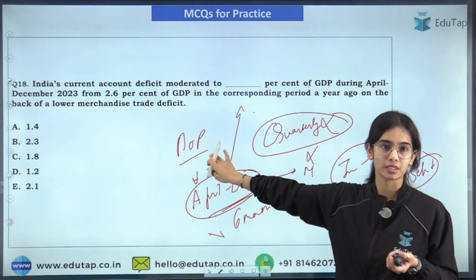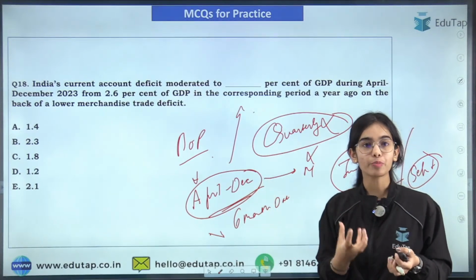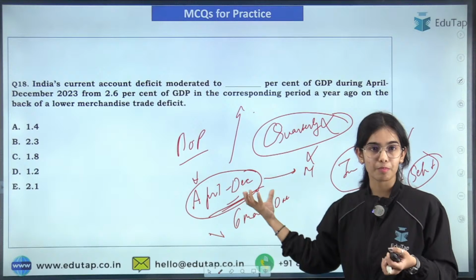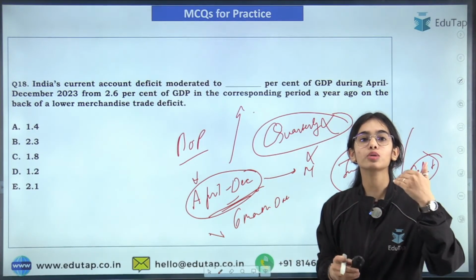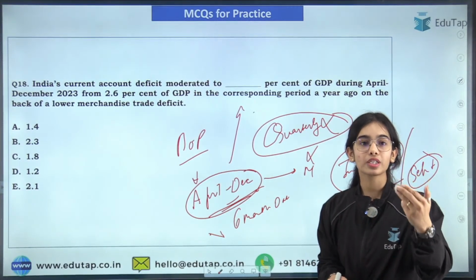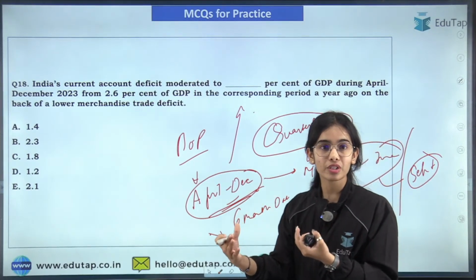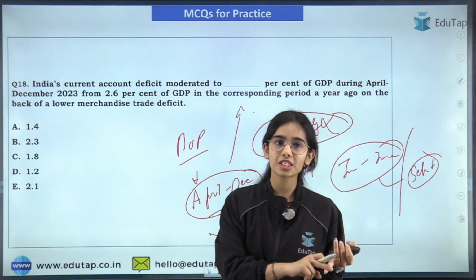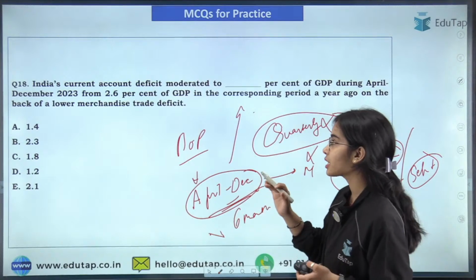That's why I have brought this data, so that at least you should have the basic idea about the important points regarding the balance of payment for the April to December period, the 6-month time period, because here you will get to know how our foreign direct investment is doing, how the FPI is doing, how the trade is doing for our country. Okay, how much trade we are doing with the other countries. So this much knowledge you should have, for the descriptive point of view, also from the examination point of view. Okay, so India's current account deficit.